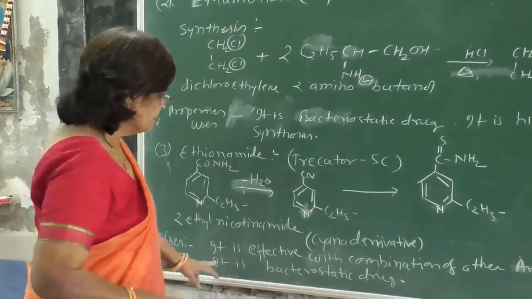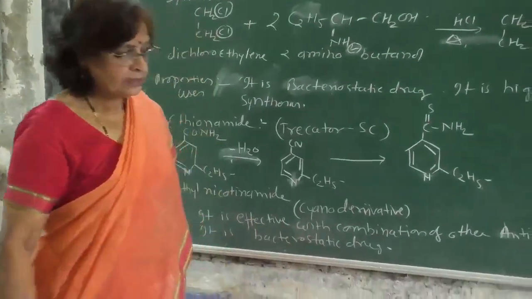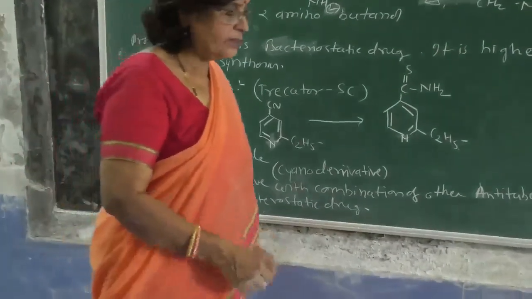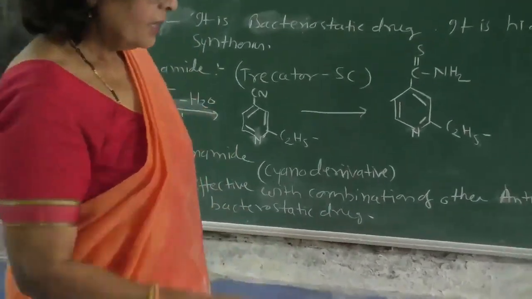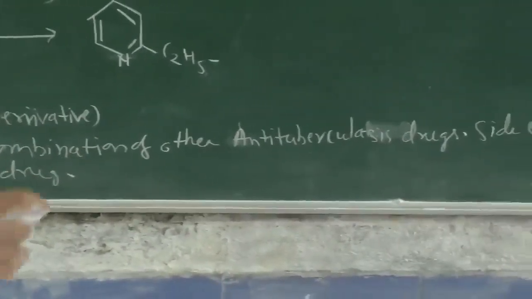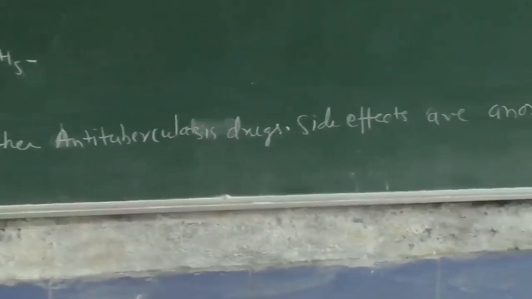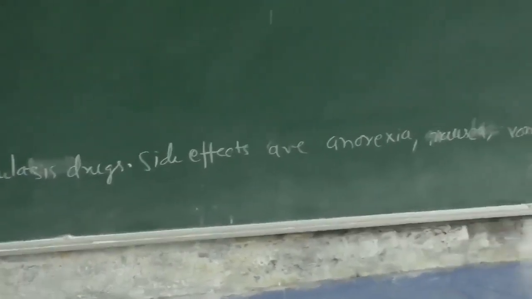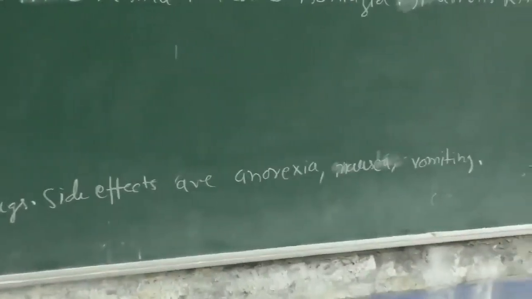Uses: it is effective in combination with other anti-tubercular drugs, and its side effects are anorexia, vomiting, nausea. It is also a bacteriostatic drug.